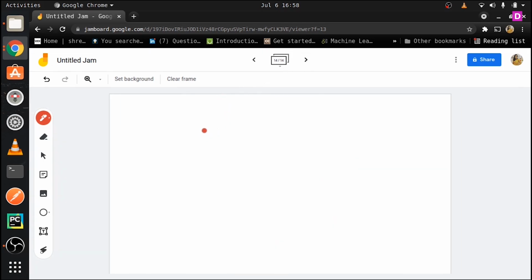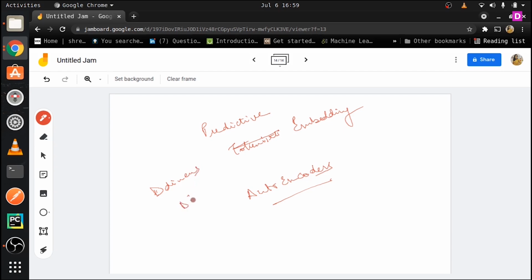In the next class, what we will be doing is we will be talking about predictive tokenization or predictive embedding. So in this, what happens is not tokenization, embedding is a better word. So in this, we will be using something known as autoencoders. We'll be understanding about this. This is also kind of a neural network. So we'll be talking about autoencoders, and then we'll see how autoencoders can be used by us so that we can convert